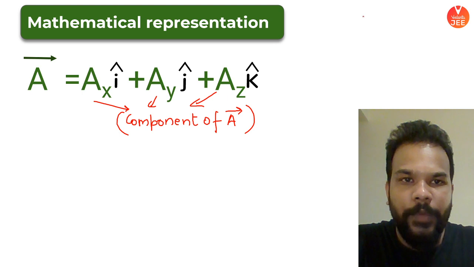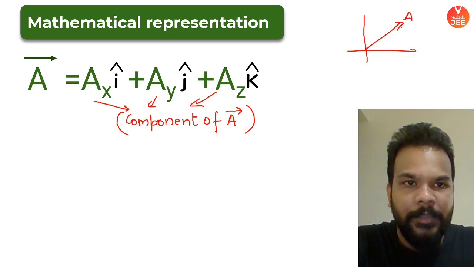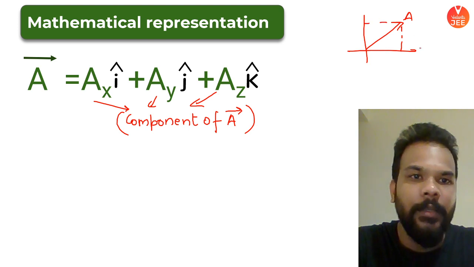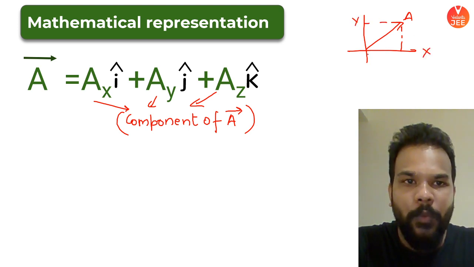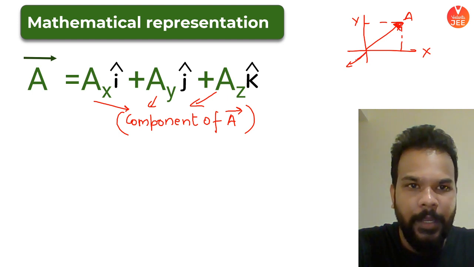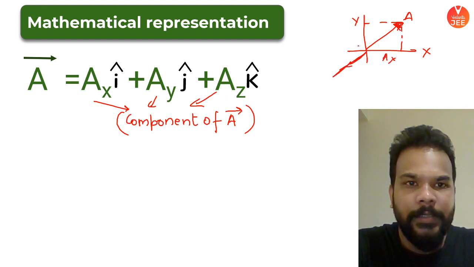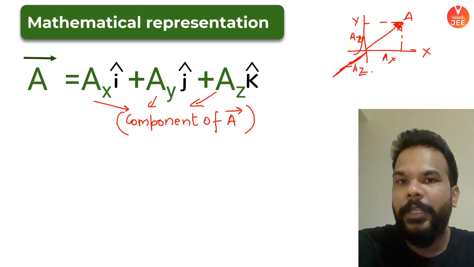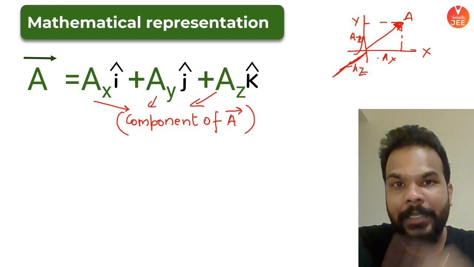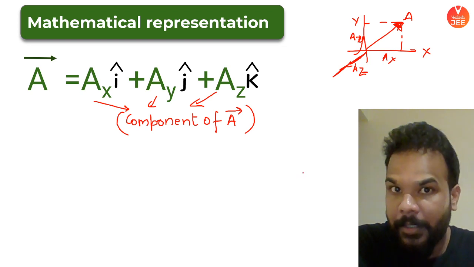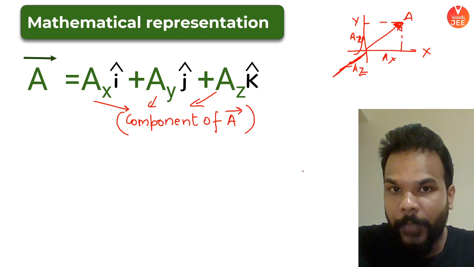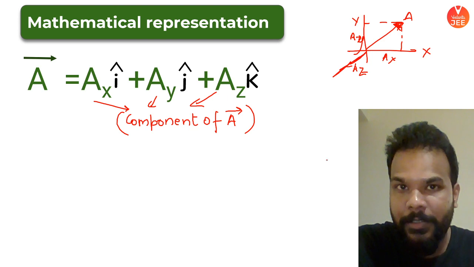If I have to tell you very simply, if this is your vector A, then ax, ay, and az are the shadow of vector A on the x, y, and z axis. Remember that, shadow. That is what we will technically call components.